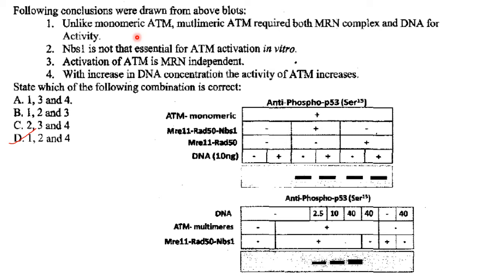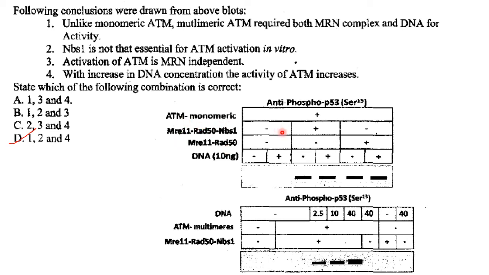So in the first case, in case of ATM monomeric, we will see what is happening there. In the absence of both MRN, that is MRE11-RAD50-NBS1 complex, and in the absence of the MR complex, that is MRE11-RAD50, no band is present in the absence and presence of DNA. So this is DNA here. In the absence of DNA, you don't get a band over here. Even in the presence of DNA, you don't get a band, in the absence of MRN and MR in case of ATM monomeric.